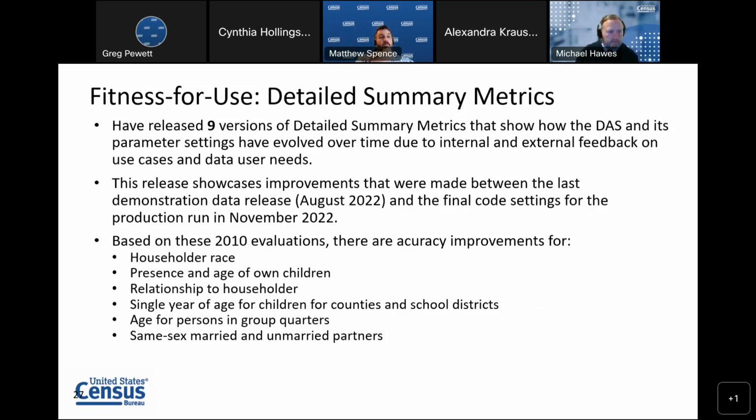So one thing I wanted to mention before I go into this slide is that the comparisons suffer two limitations. These are comparisons of geographies. So we're looking across each geography. Like I said, each county, we're taking the total population in the disclosure avoidance demonstration product.